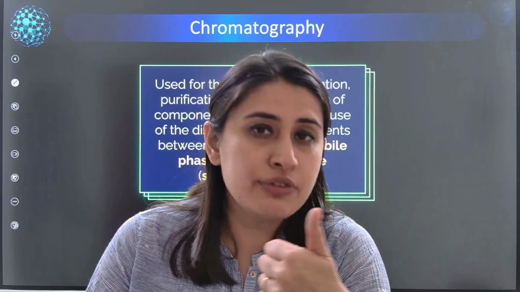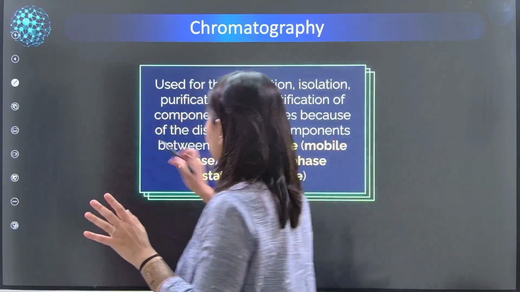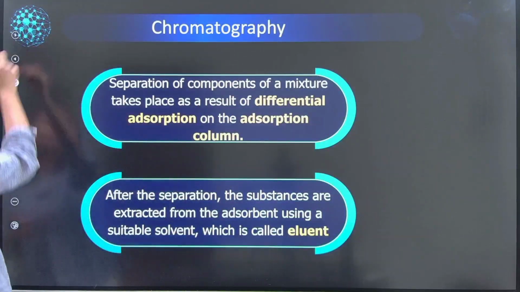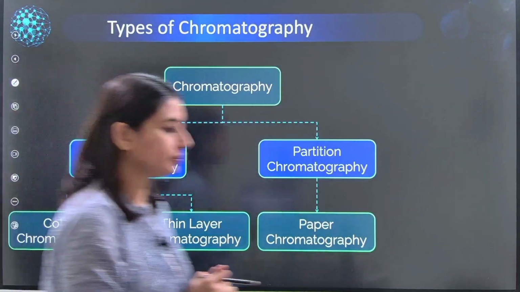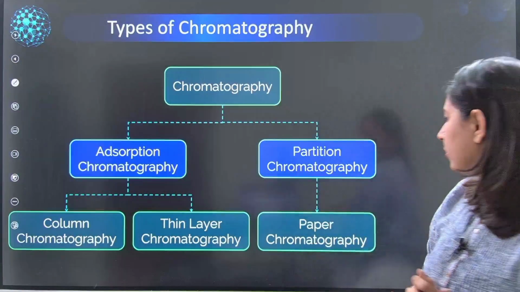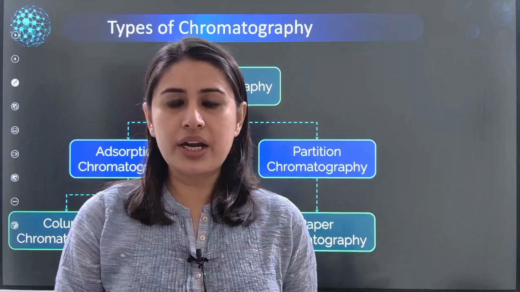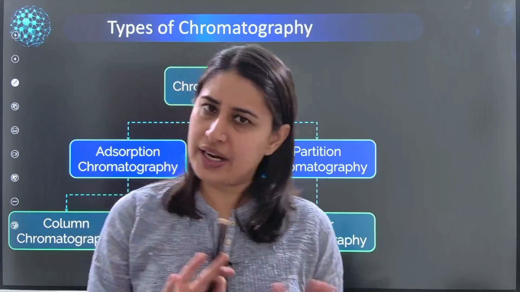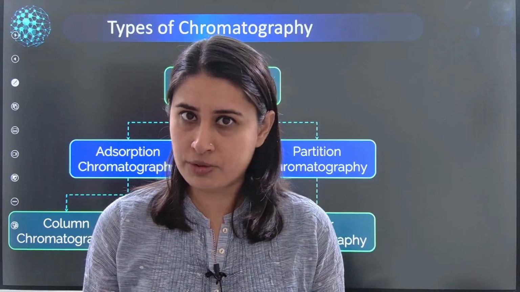You have very different types of chromatography, thin layer chromatography. There are a lot of different chromatographies in your syllabus. Column, thin layer, paper. There are also more advanced chromatographic plates which have now come in. So there are essentially two different types of chromatography that you need to know. First thing is adsorption, which is different from absorption. So the principle at play is the adsorption here.